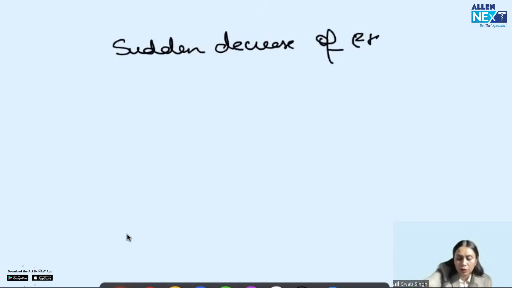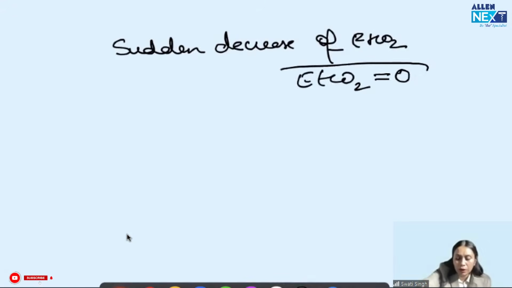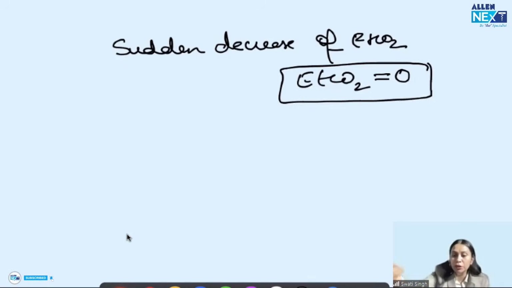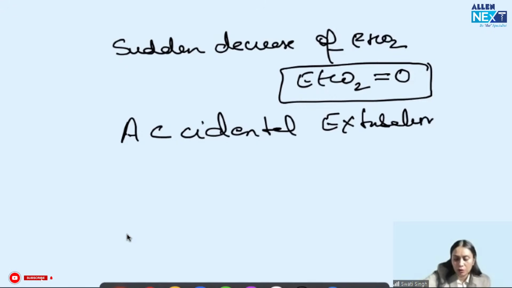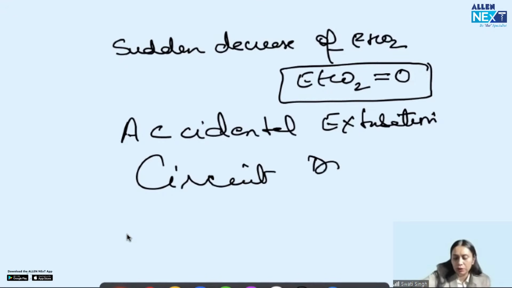See guys, sudden decrease of EtCO2 or EtCO2 becoming zero during positioning, the answer has to be accidental extubation or circuit disconnection. Got it? Accidental extubation or circuit disconnection.